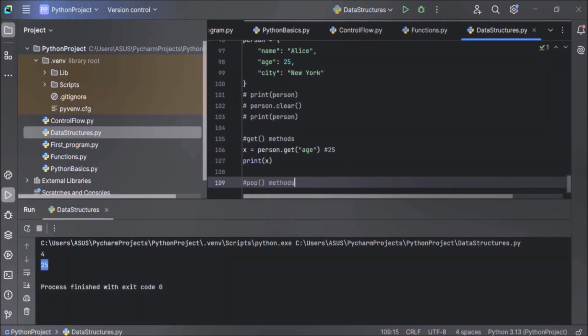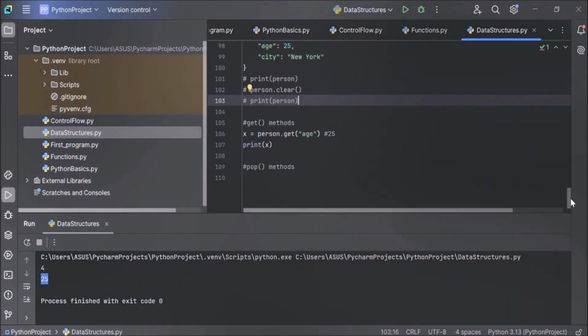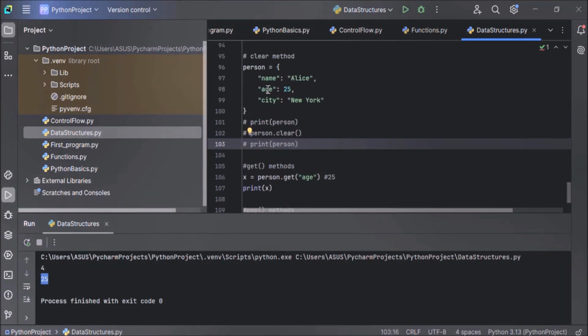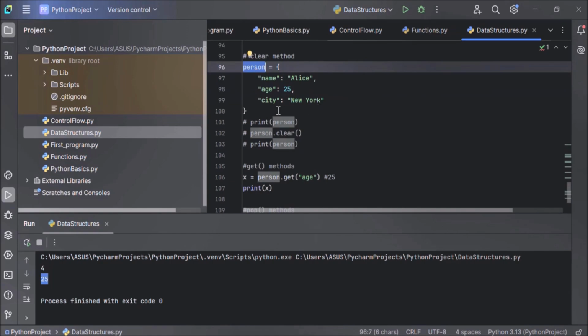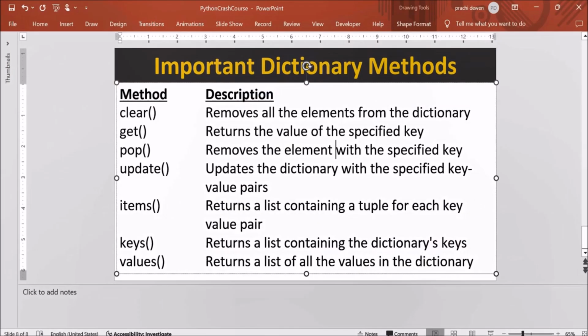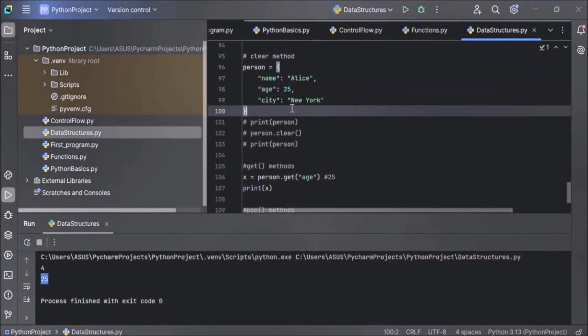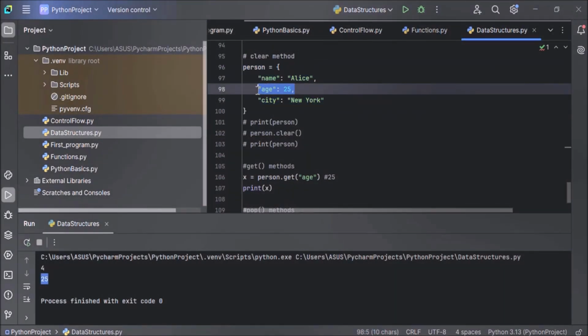Pop method. Now let's try to remove the age key from this person dictionary using the pop method, because the pop method removes the element with a specified key. So here our key will be age. We will remove this age element by using this age key with the pop method.